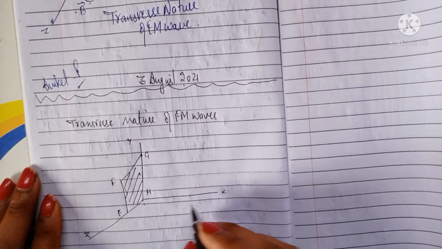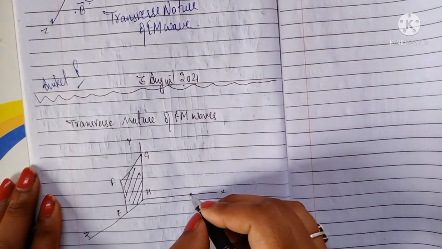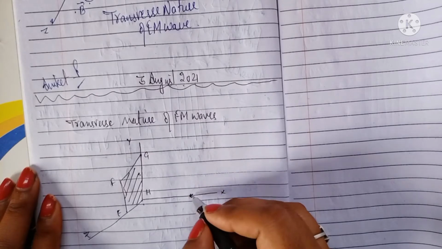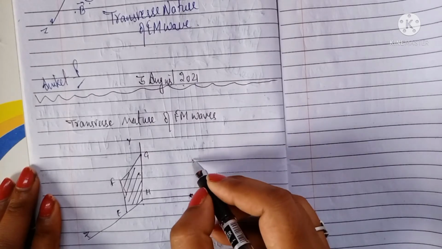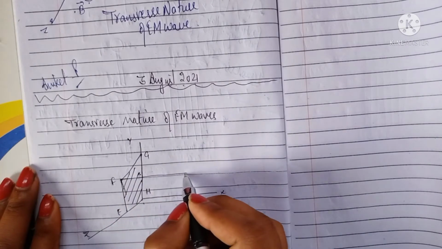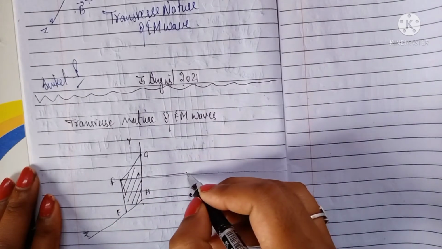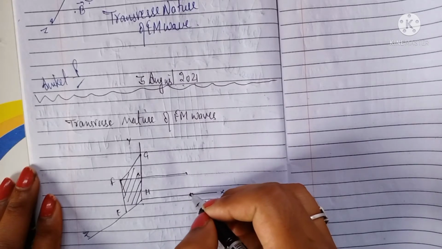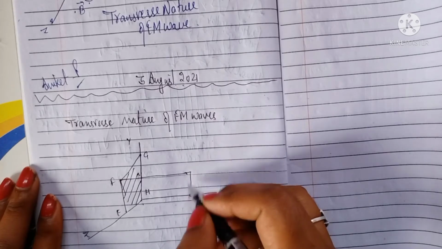Now let's say at any time t, it reaches somewhere to this point. Then again it is going to make a wave front in this direction, like this.